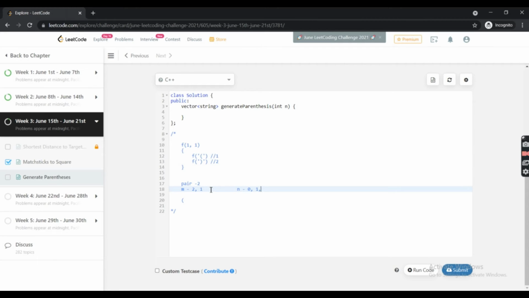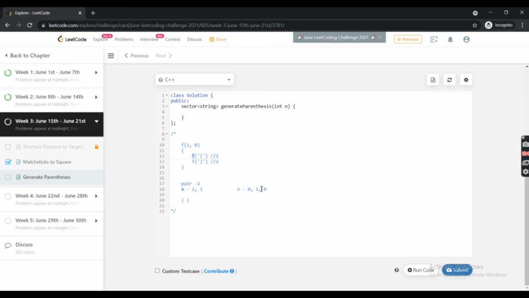For the 1 1 call, the status is that we can append an open bracket and we can append a close bracket. Earlier what we did was we went for an open bracket call. Now we will go for a close bracket call. So this time I will append a close bracket. Now the number of close brackets will be 0. So again I will call for 1 comma 0.